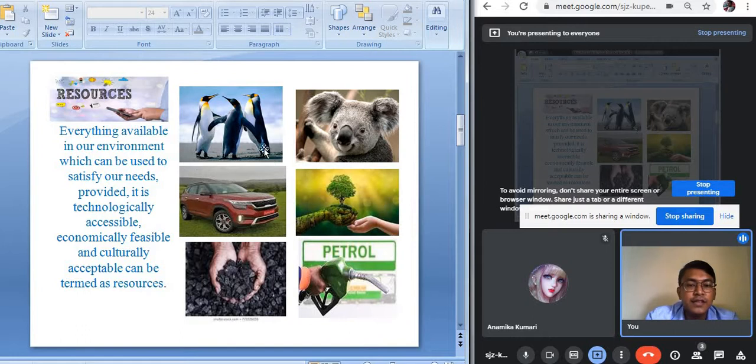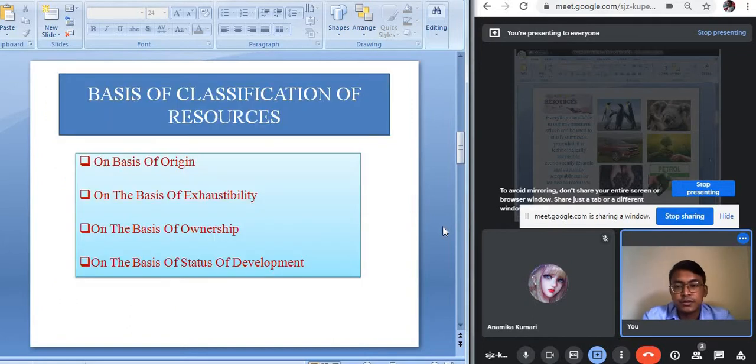Here you can see I have put some images of some living and non-living components. All these images which you can see here are resources. Not only the images which I am showing here, but apart from this also, any kind of living and non-living component on the earth which helps human beings is considered a resource. So you can see the living and the non-living components are there. These are all resources.